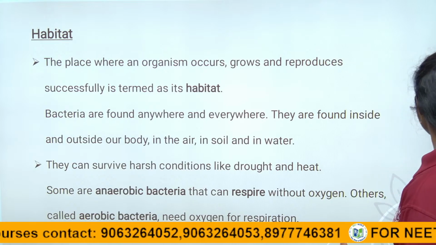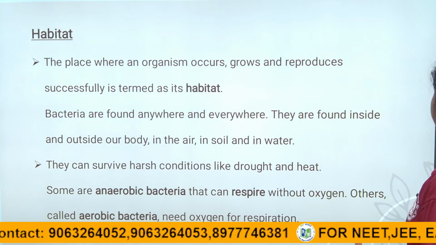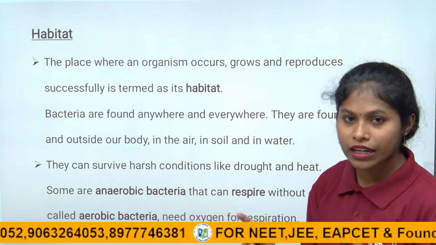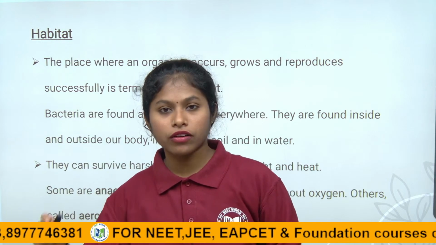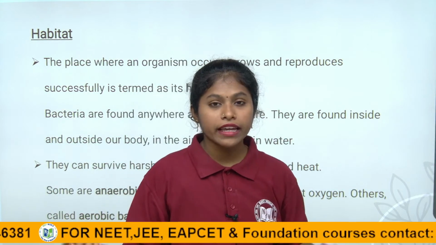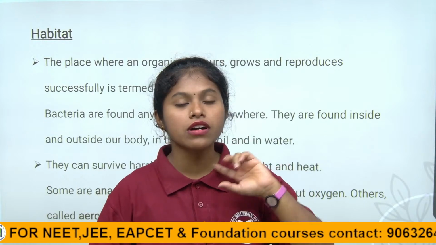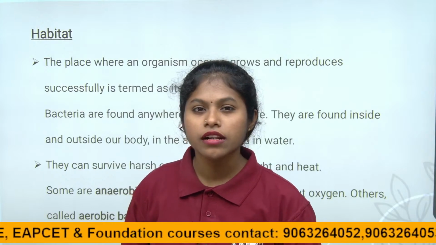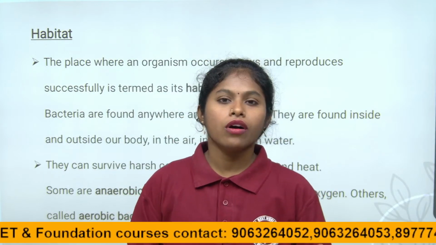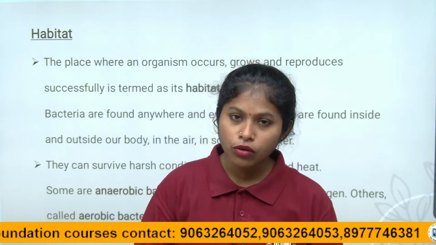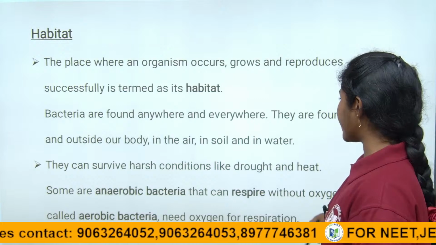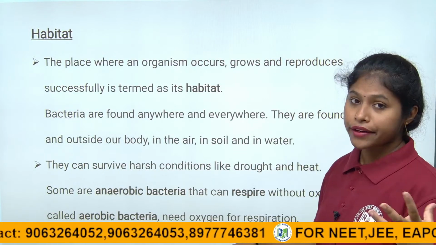They can survive in harsh, drought and heat conditions because they have the cell wall, right children? Because of the outer covering layer, they can affect even multicellular organisms. But does the animal cell have a cell wall? No, only plants and microorganisms have the cell wall. So bacteria having the cell wall is more related to plants.